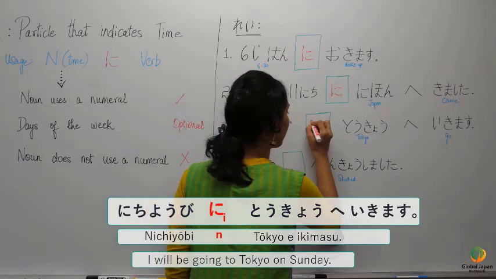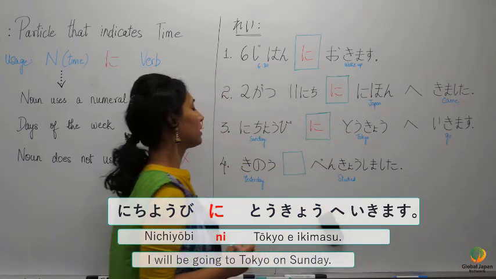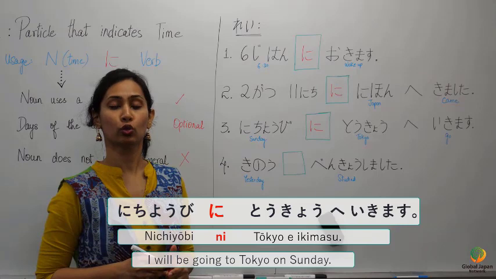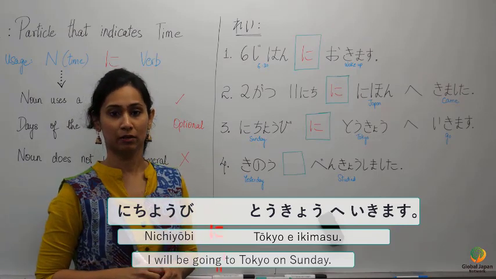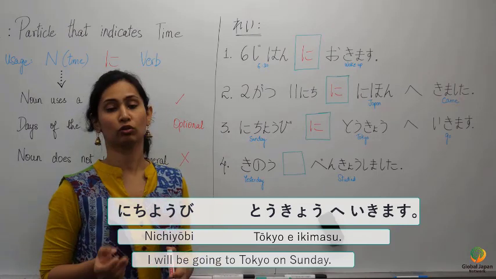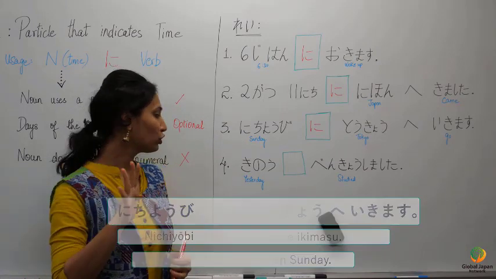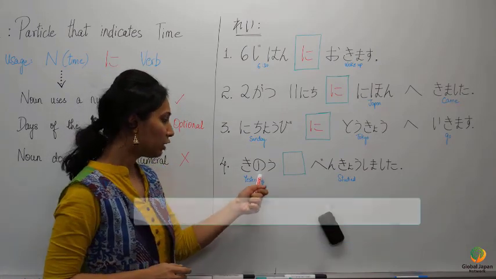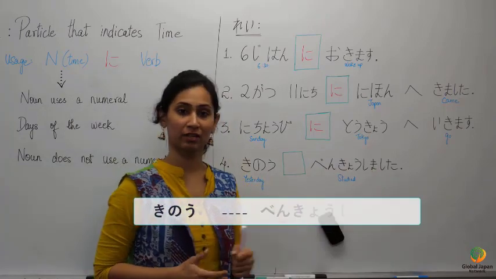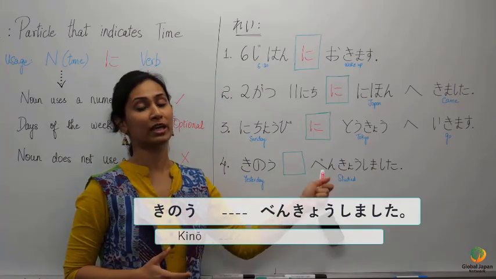I would write ni particle and read the sentence first. Nichiyobi ni Tokyo e ikimasu. Or Nichiyobi Tokyo e ikimasu is also okay. Fourth example, Kinno benkyou shimashita.